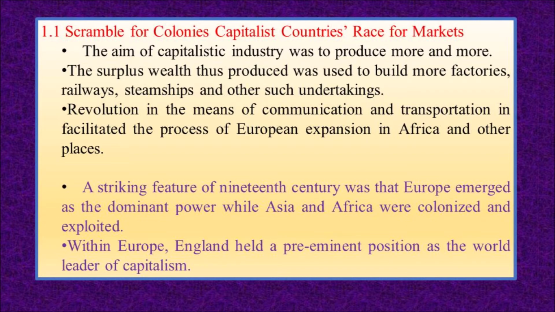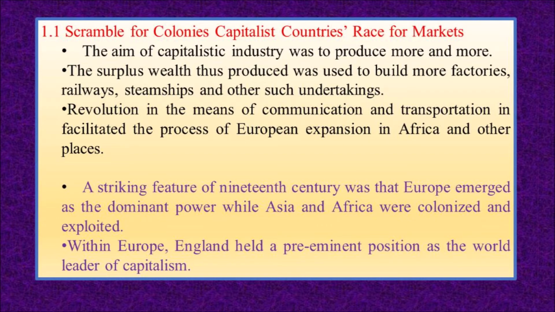This form of capitalism also led to the spread of colonialism, slavery, and the highest stage of capitalism, which is imperialism. The capitalist countries wanted to earn more money. They produced more and more goods. They colonized other countries for the purpose of their market. They earned huge profit, that is a surplus wealth. With this surplus wealth, they built more factories, railways, steamships, and other undertakings.